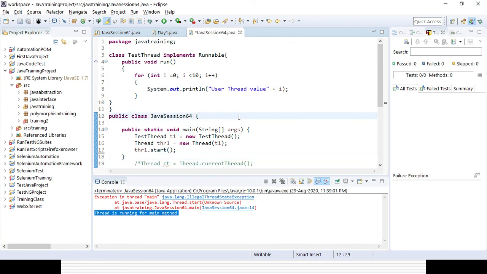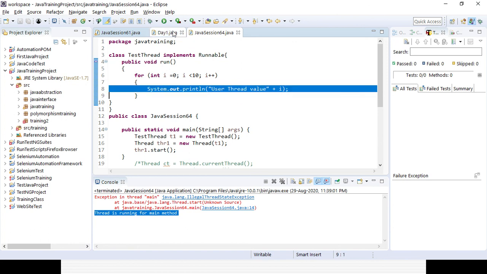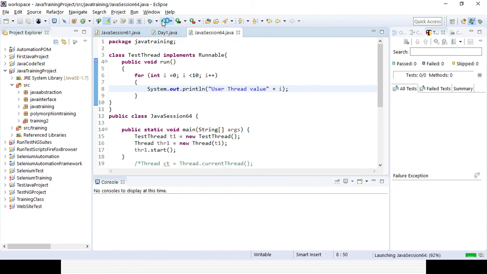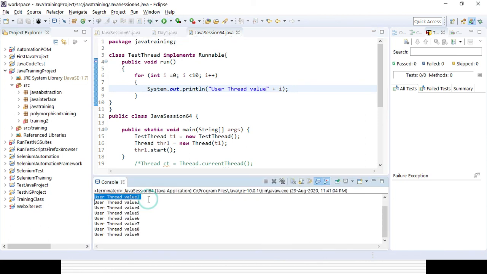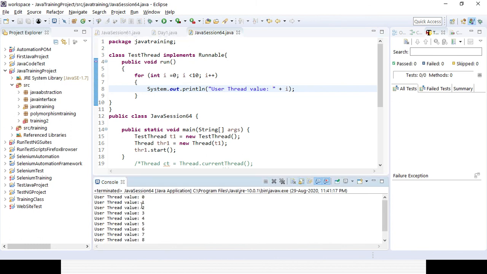Okay, so instead of the simple SYSO statement, I have used a for loop here. It will iterate from i equal to 0 and go till i equal to 9, that means less than 10, with i plus plus. So it will give you all the user thread values. You can see, right? Value 0, value 1, value 2 is coming. If you want, you can give some space as well. You can see it is coming 0 to 9, right?